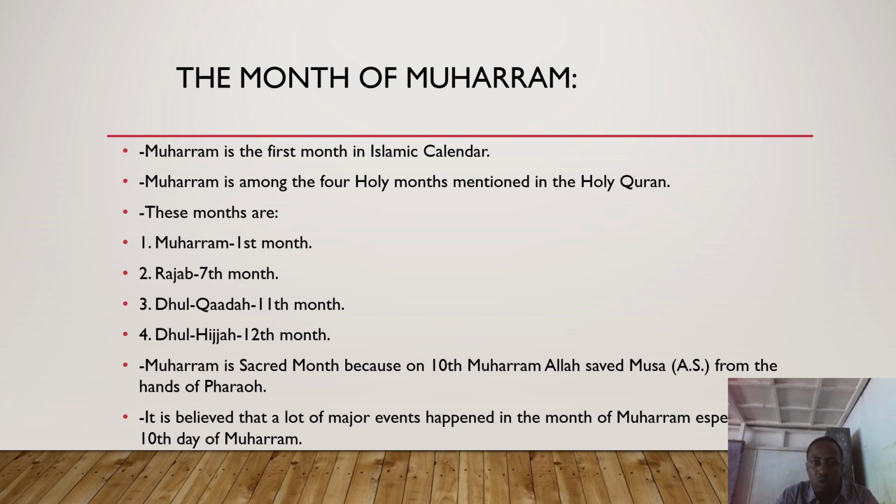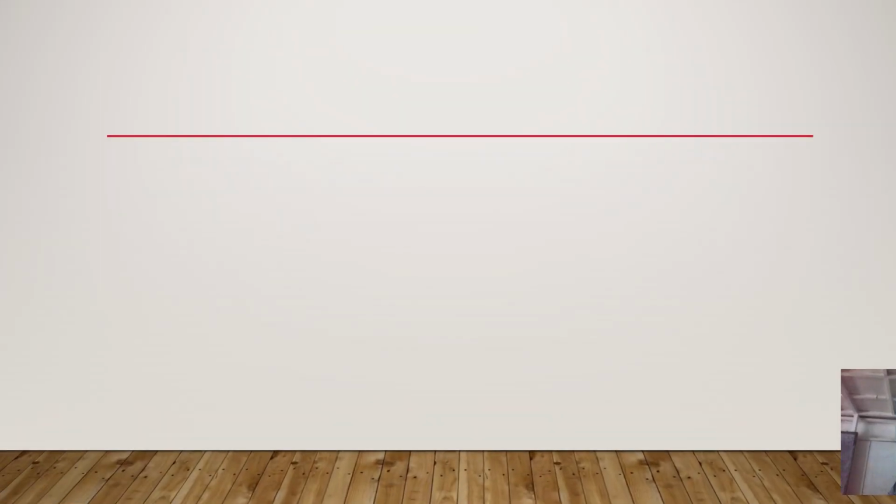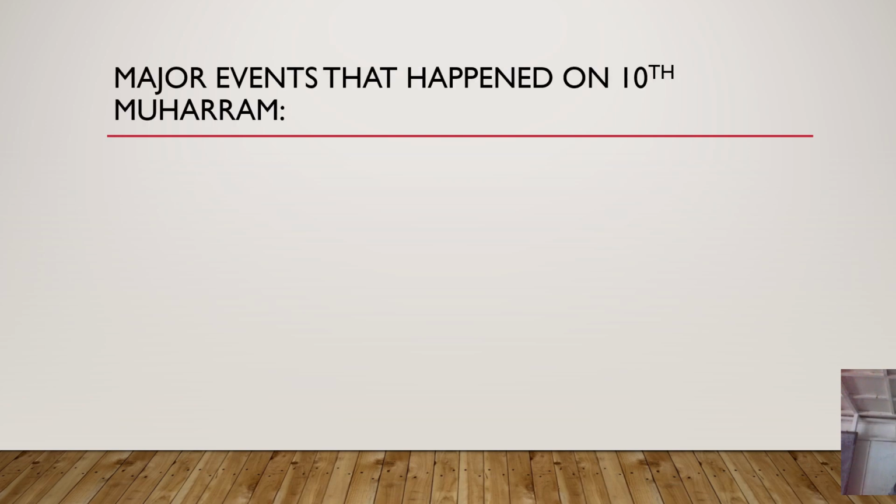Apart from that, we also have Rajab. Why is Rajab a sacred month? Rajab is a sacred month because of the night miraculous journey of the Prophet from Mecca to Jerusalem and finally to the 7th heaven. Remember we said it is in the month of Rajab, on the 27th night, that the Prophet was taken on the miraculous journey by Allah subhanahu wa ta'ala.